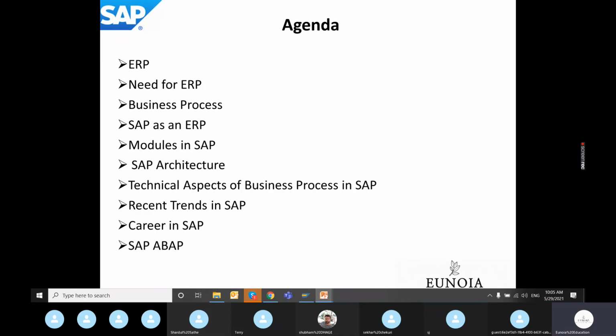What is the SAP system architecture? What are the different modules present in SAP, where you can build your career as an SAP consultant, followed by technical concepts of ABAP.